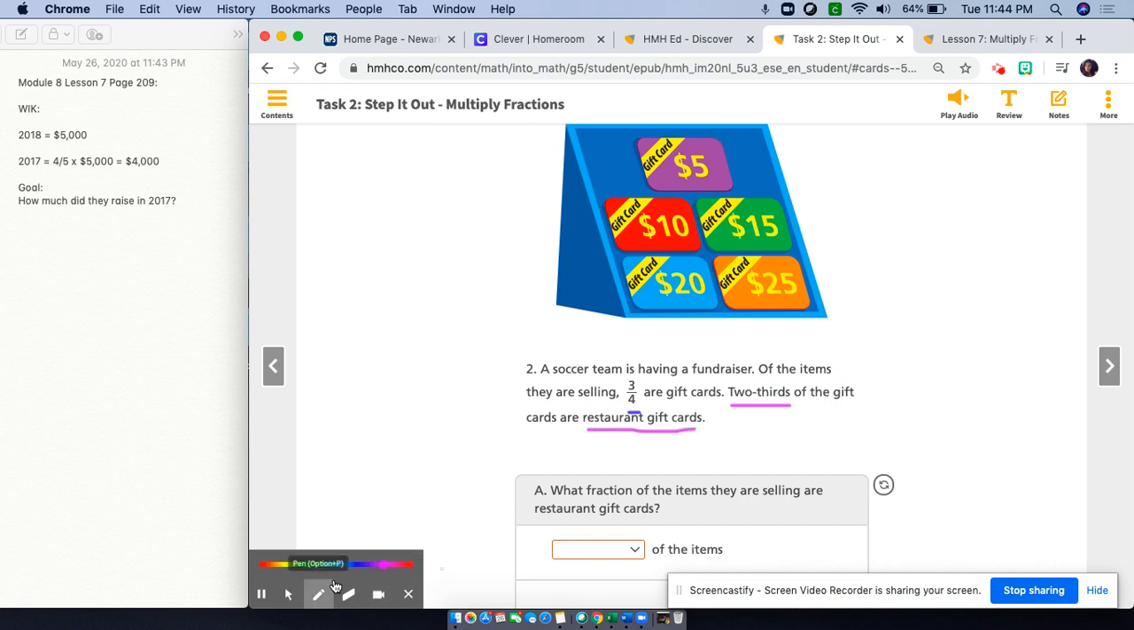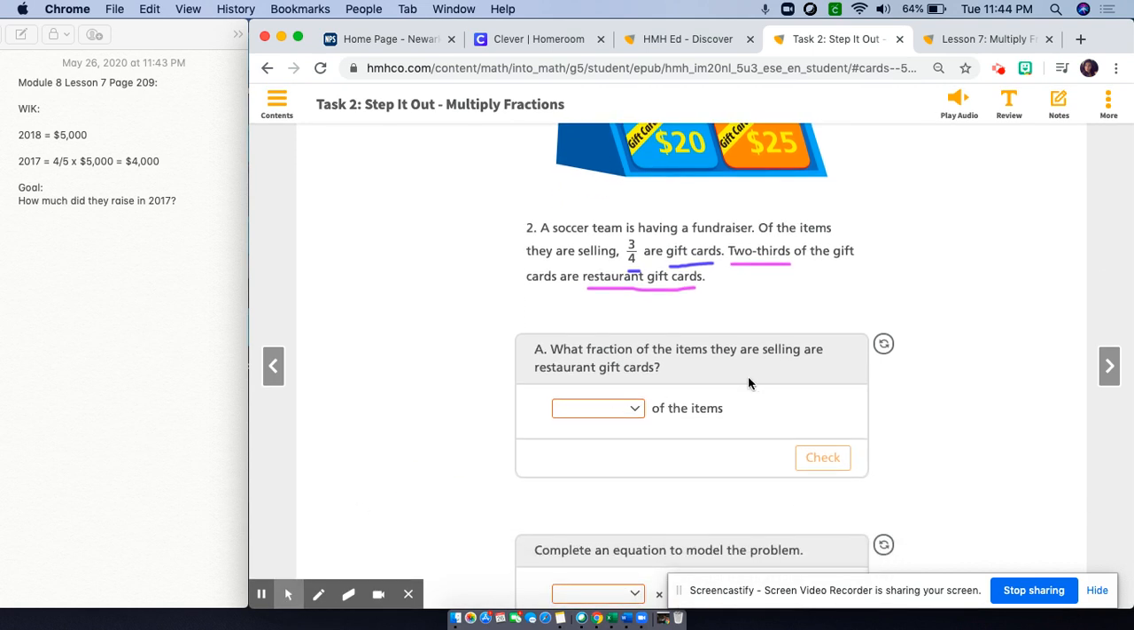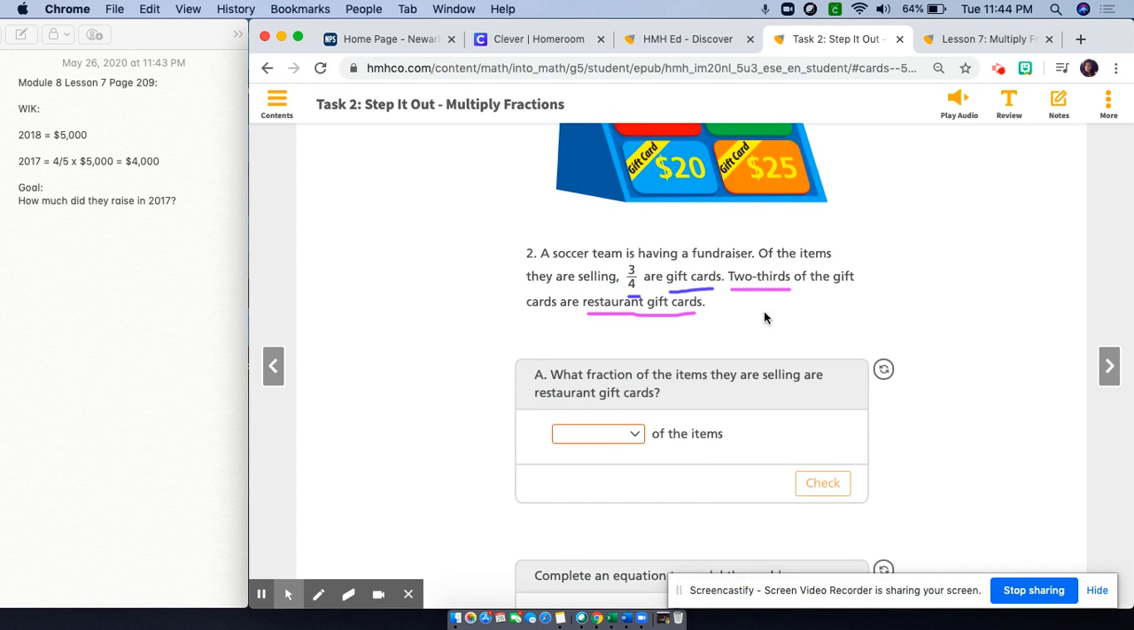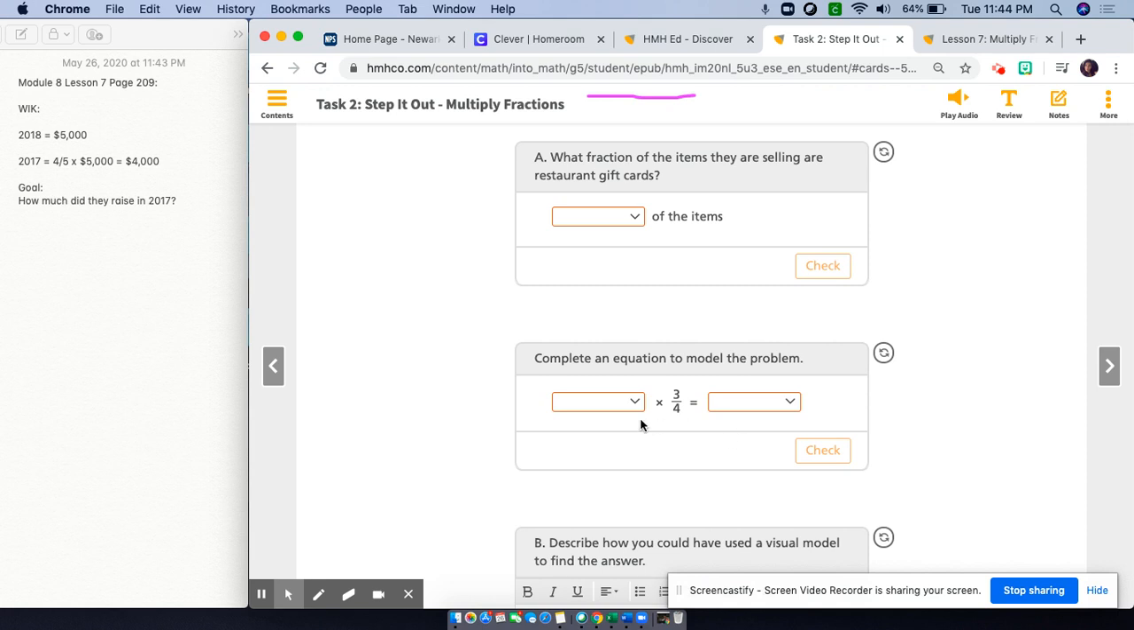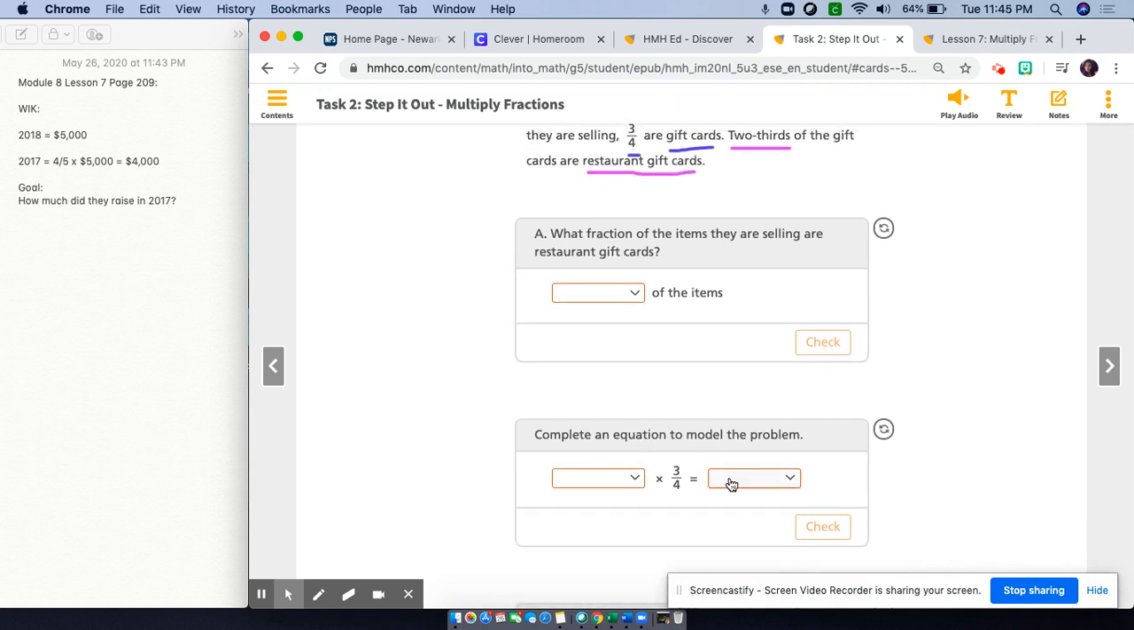Okay? Let me go back to that blue. What we want to know for part A is what fraction of the items they are selling are restaurant gift cards? So think back to what we just did in the previous problem. What do you think we need to do in order to solve? And then it wants you to complete the equation. You might have to complete the equation first to get your answer in order to go back up over here and fill it in. Remember, once you find your answer, don't forget to label it. They've already done that for you in the interactive lesson, but it's not in your workbook.